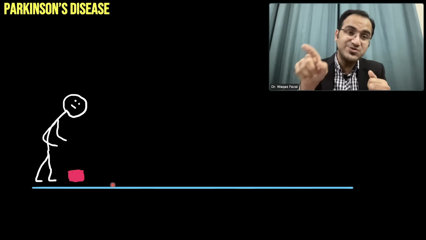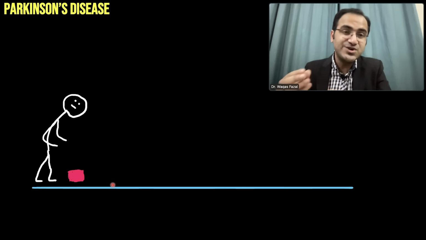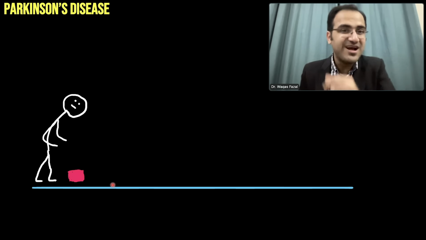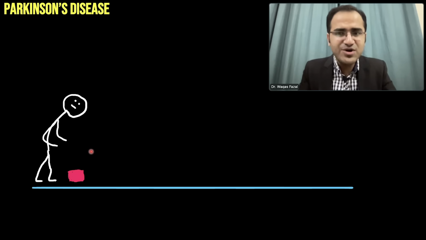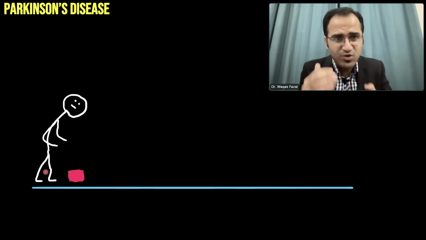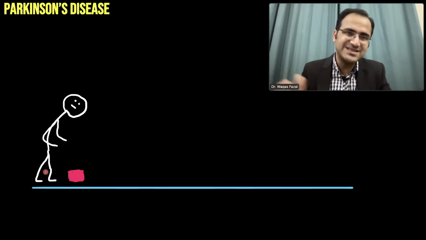In these patients, you can see how difficult it becomes for a person to move when a single hormone is deficient in the body. So these patients will not be able to cross this obstacle. They will be standing here, trying to cross it, but they won't be able to. They will even fall. So that is Parkinsonism gait.